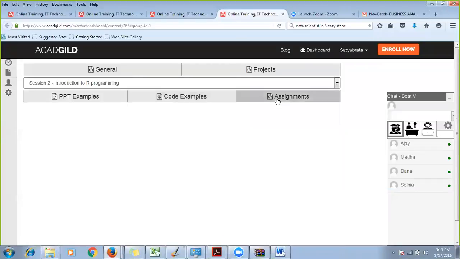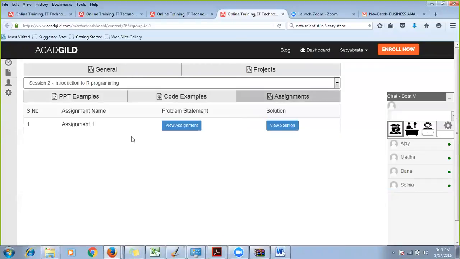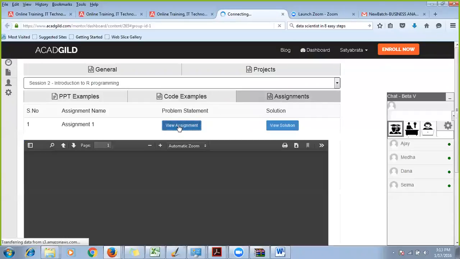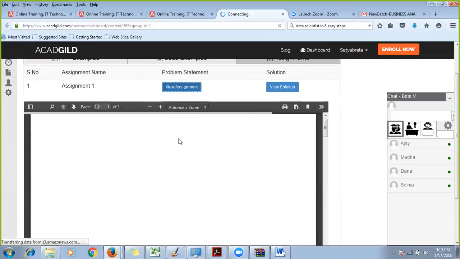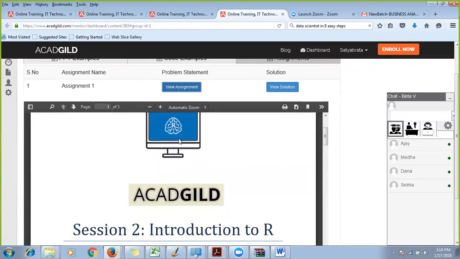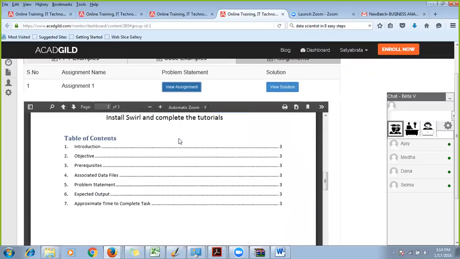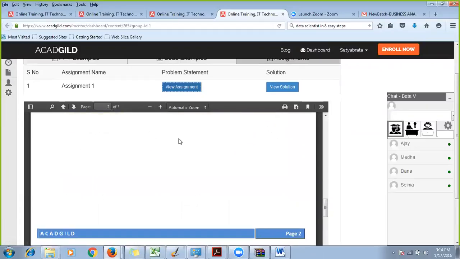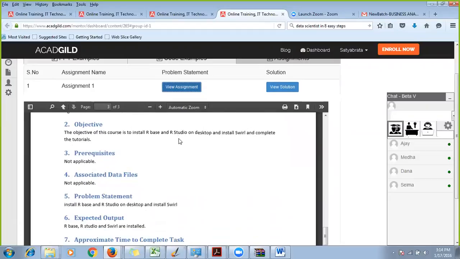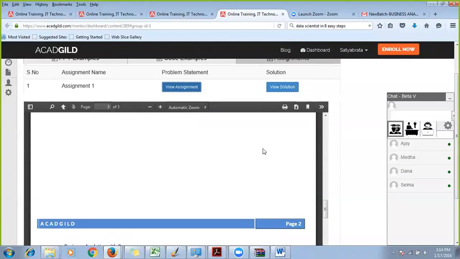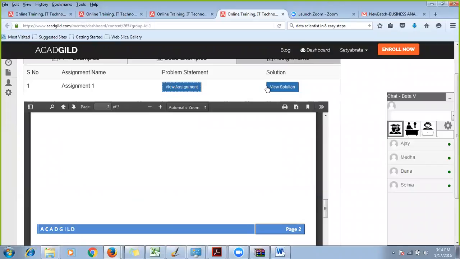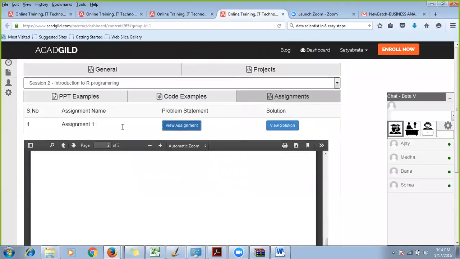On the assignment part, yes, there is some assignment. You can go and view the assignment. The objective is that you have to practice it, complete it, and give it to us before the next class. We'll tell you whether it's one day or one week that will be given. I'll confirm that. But here is where you will get the assignment, and you can view the solution also at a later point of time.